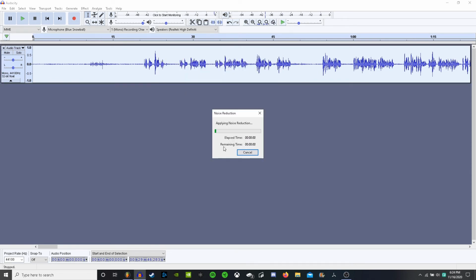Once you do this, the white noise in the background should be near silent. Just give it a quick listen through to make sure that it actually worked, because sometimes the noise reduction can cause the audio to lack in quality. If this is the case, simply press the undo button, go back to noise reduction, and lower the settings a little bit to reduce that strength that it tries to put on the audio file.